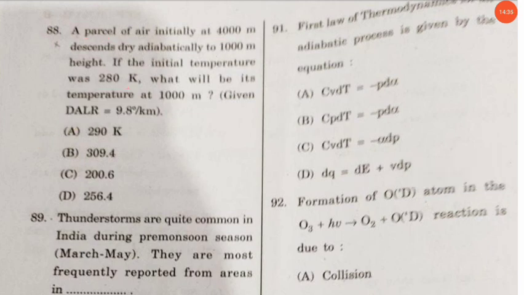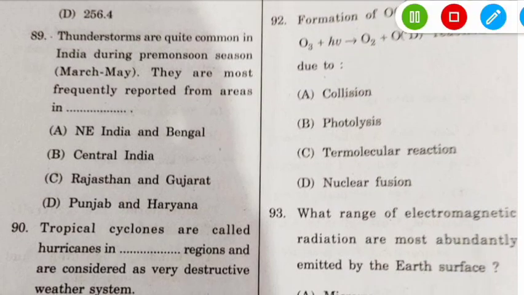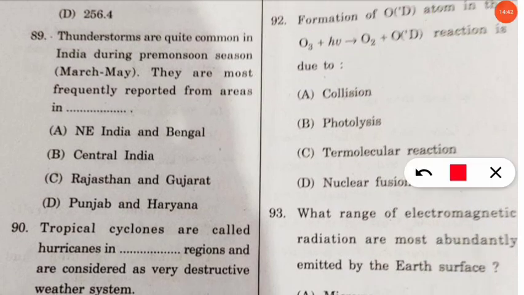Let's move to the next question. The next question is, thunderstorms are quite common in India during the pre-monsoon season, that is from March to May. So they are most frequently reported from areas in which of the following regions in India? So here the correct option will be in the northeast India and the Bengal region. They are most frequently reported, which are the thunderstorms.